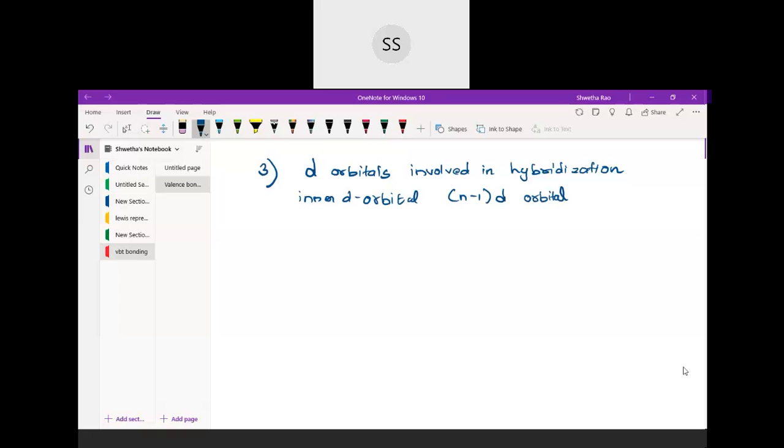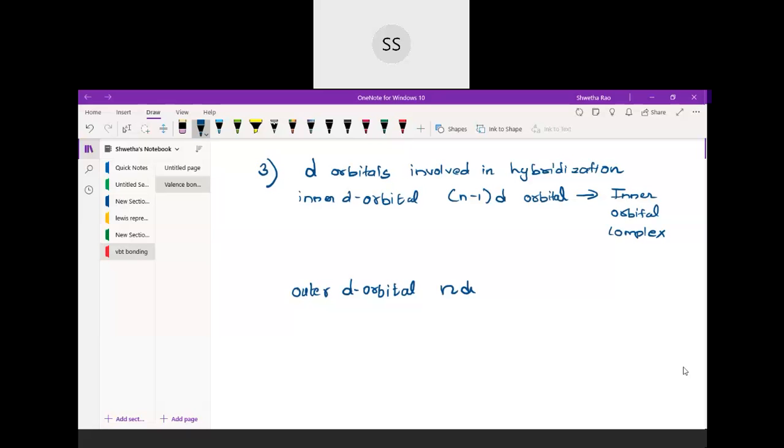orbital complex. Okay, so if an inner d orbital is involved, then we call it an inner orbital complex. And suppose an outer d orbital is involved, that will be nd, from the last shell.